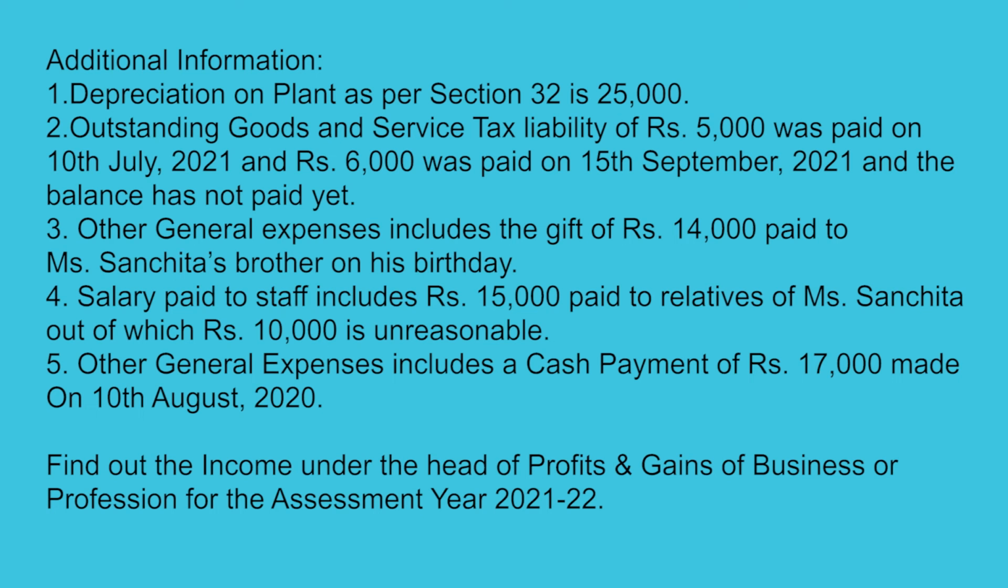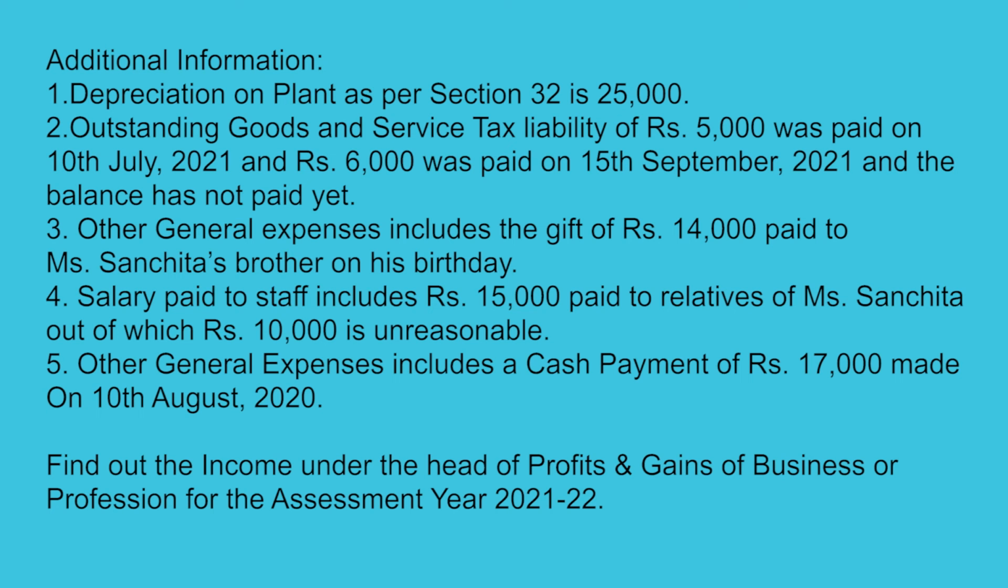Outstanding goods and services tax liability of rupees 5,000 was paid on 10th July 2021 and of rupees 6,000 was paid on 15th September 2021 and the balance has not yet been paid. Other general expenses include the gift of rupees 14,000 paid to Ms. Sanchita's brother on his birthday. Salary paid to staff includes rupees 15,000 paid to relatives of Ms. Sanchita, out of which rupees 10,000 is unreasonable. Other general expenses include a cash payment of rupees 17,000 made on 10th August 2020.